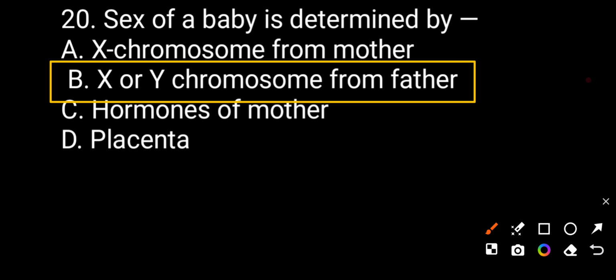So correct answer will be the option B. The sex of the new baby is determined by the chromosomes of the father, X or Y. If XX chromosomes react, then the baby will be daughter. If XY chromosomes react, that baby is the boy.